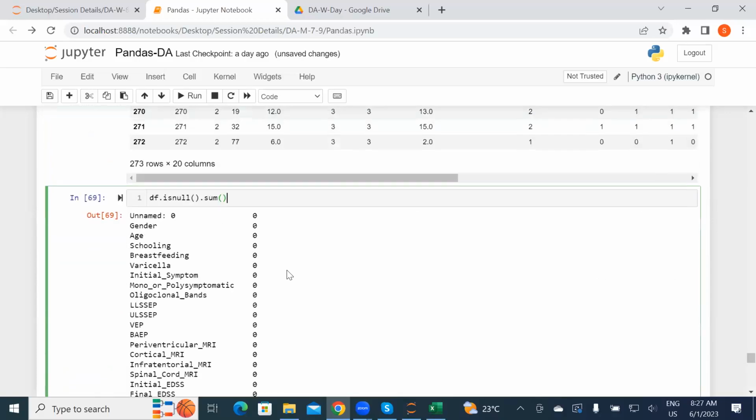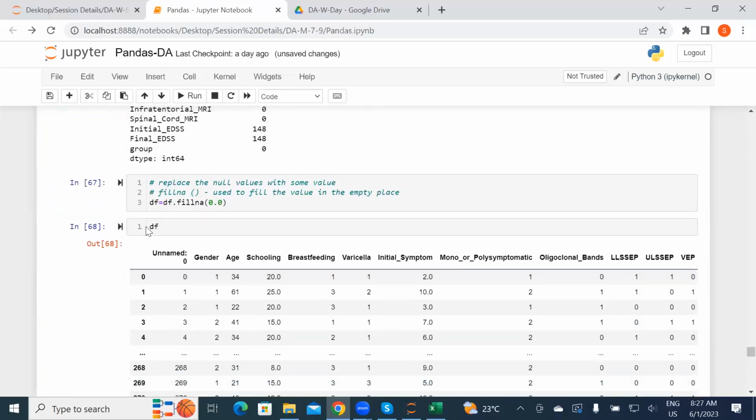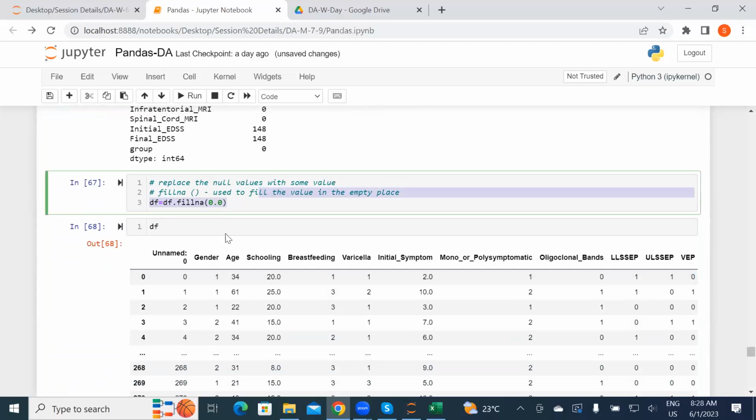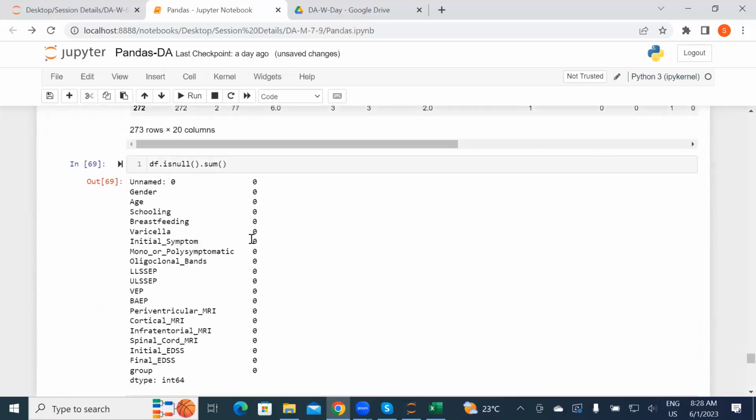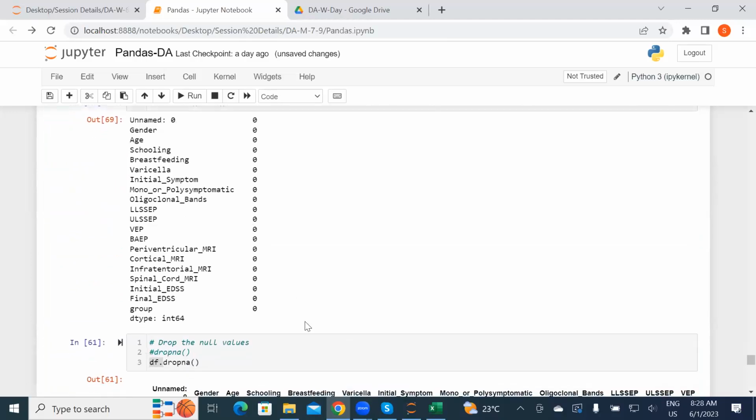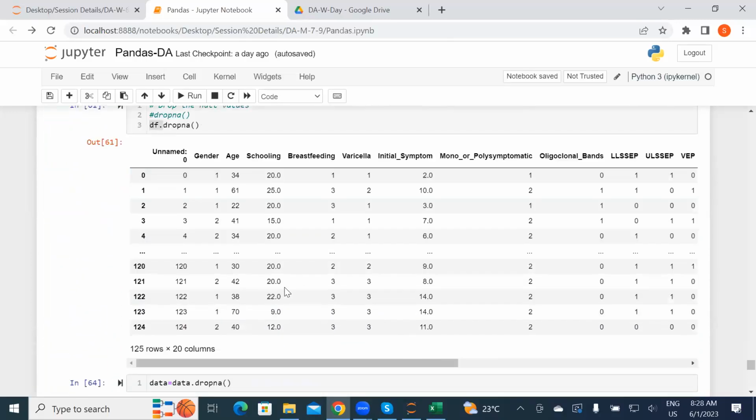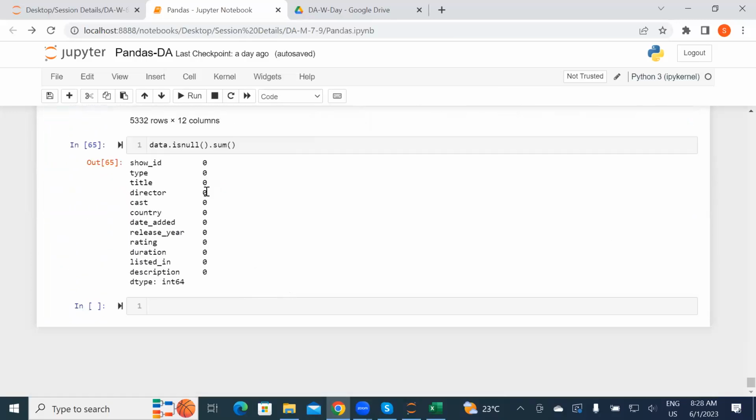So suppose you guys are not getting 0, just do a small modification. When you are doing this fillna and all, store it in df, the same name, and then check, because it should be stored somewhere or else it will not update in your list. So it's updated, and all my values are 0. Use either fillna or dropna, one of the two, guys, don't use both. Yes, it's just a variable name, that's all, Jokendra. Both have the same purpose, you need to pick your thing.